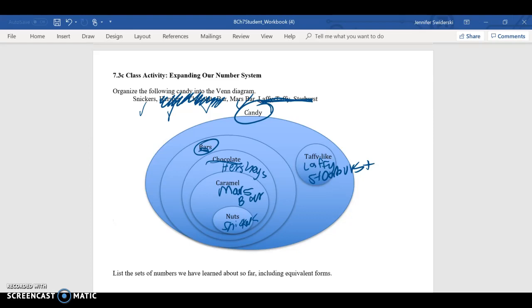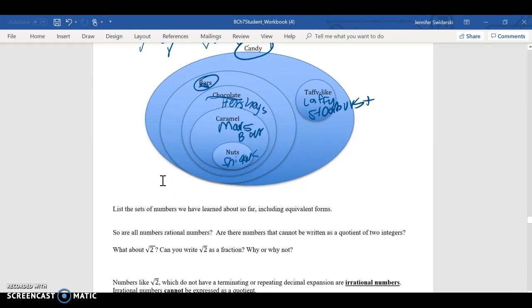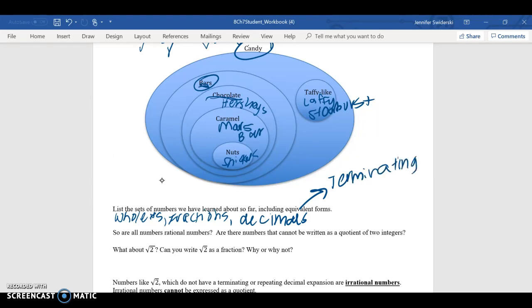We can categorize different types of food and different articles of clothing. Well, we can also categorize our numbers and the number system. So list the set of numbers we have learned about so far, including equivalent forms. Well, you know whole numbers, you know fractions, you know decimals. And we just talked about terminating decimals, terminating and repeating decimals. Okay. And we've also talked about natural numbers.